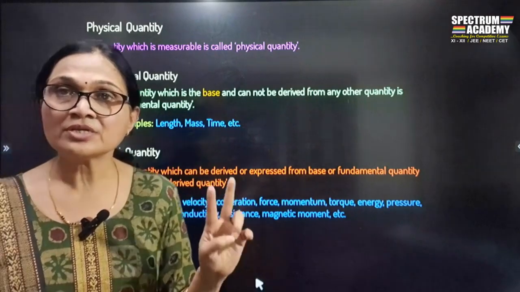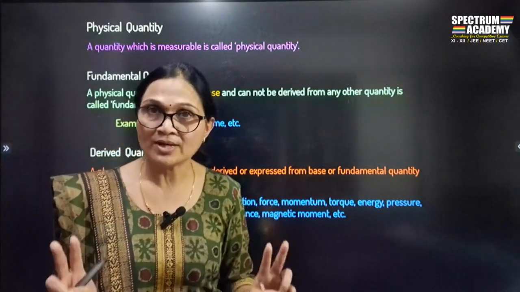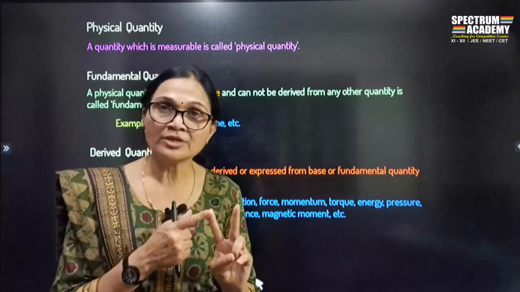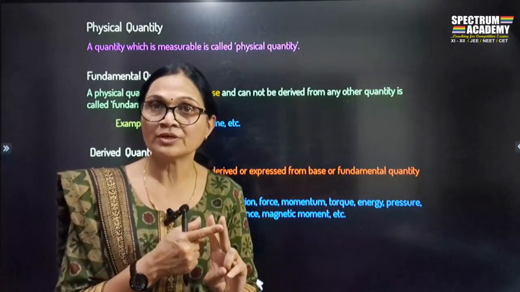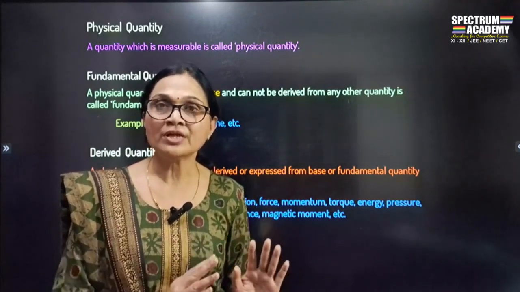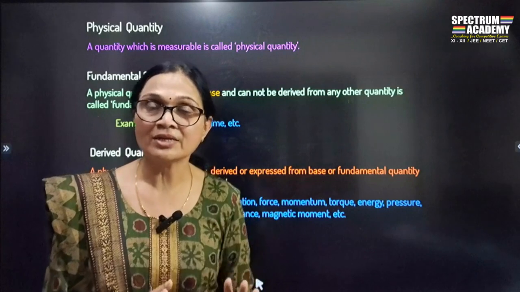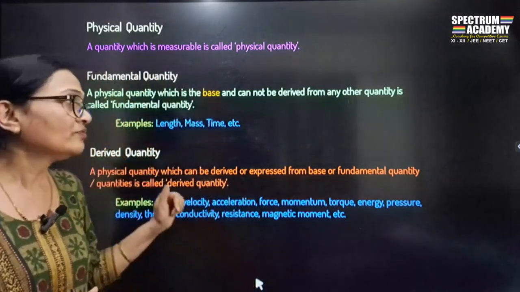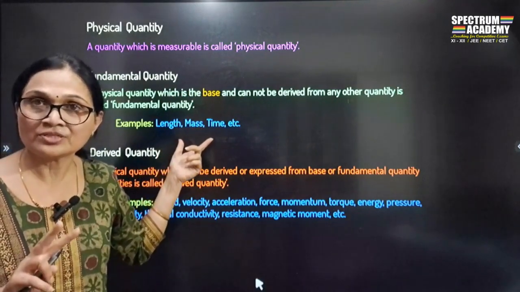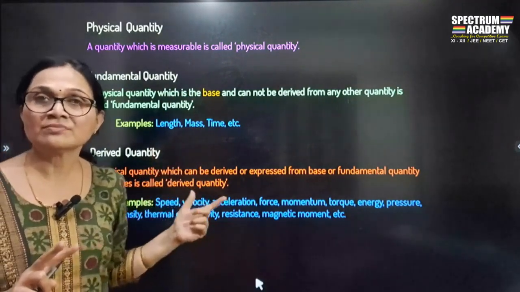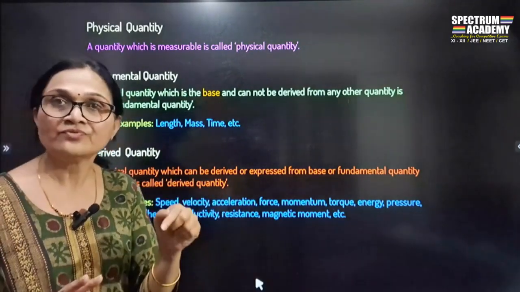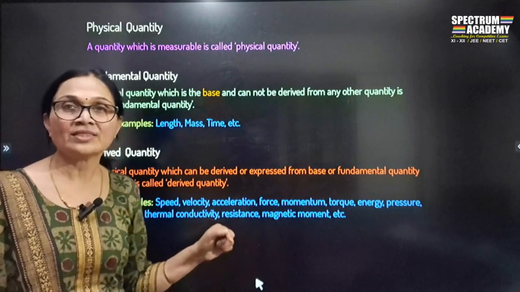For physical quantities, any measurable property of matter, there are two types of quantities. One is a fundamental quantity, another is called a derived quantity. Fundamental is one which is directly measured. Derived is the quantity which is indirectly measured. Fundamental quantities are not derived from any other fundamental physical quantity. Derived quantities are measured or expressed or derived from more than one fundamental physical quantity, and therefore they are called derived quantities.